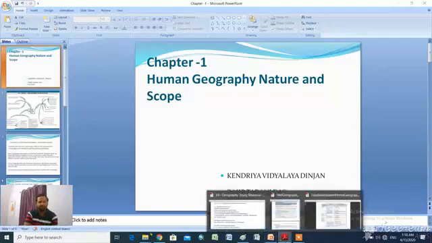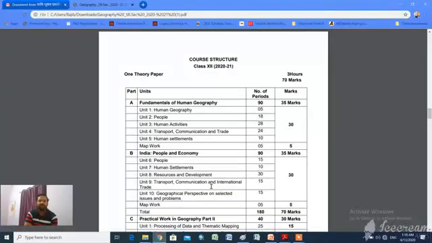Firstly, I want to give you a brief description of your Inter 12th class syllabus. Your Inter 12th class syllabus consists of two parts. One is the theoretical part, another is practical. The theoretical part has two books, Fundamentals of Human Geography and India, People and Economy.